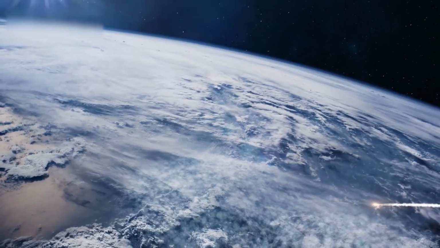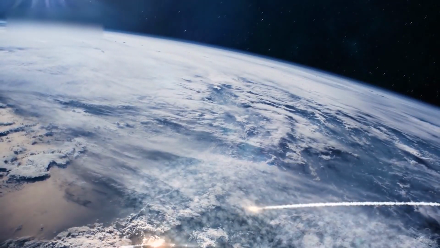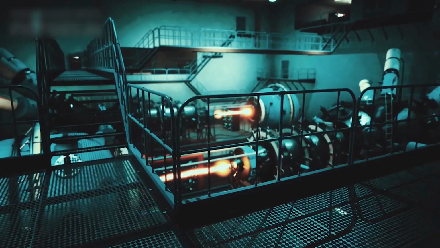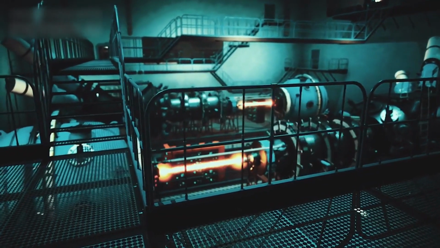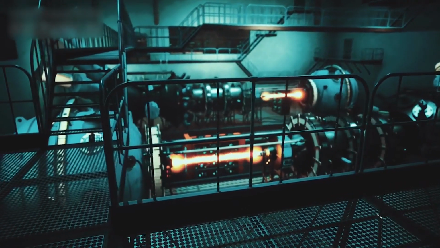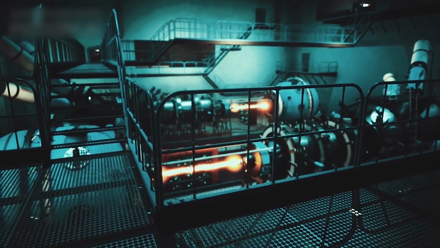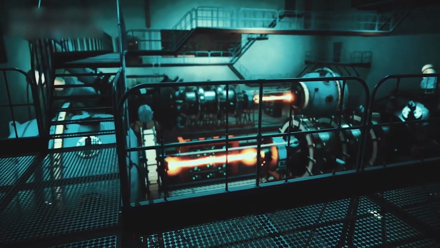Nuclear explosions have captivated our imagination for decades, often depicted in movies and documentaries as cataclysmic events. But have you ever wondered about the science behind these immense bursts of energy? In this article, we will delve into the fascinating world of nuclear explosions and explore the underlying principles that make them possible. Understanding nuclear fission.